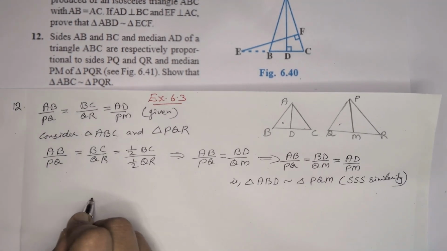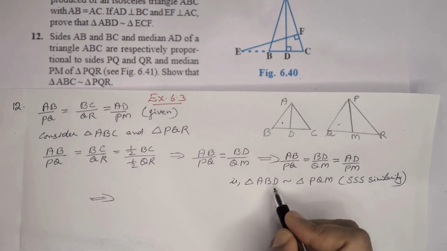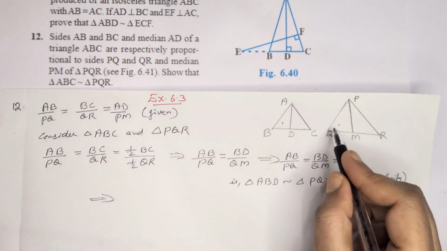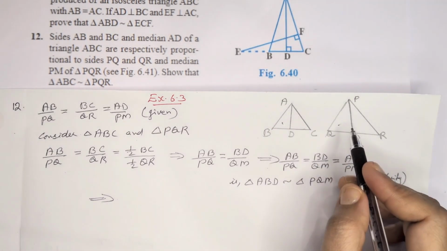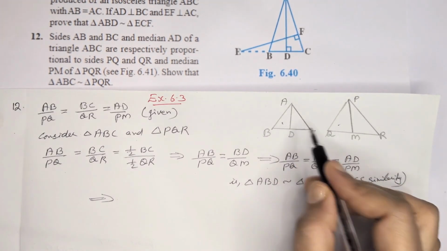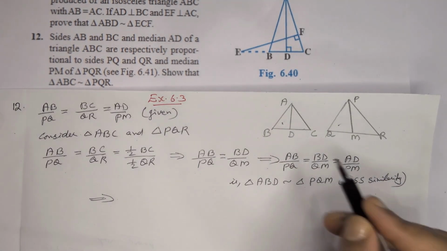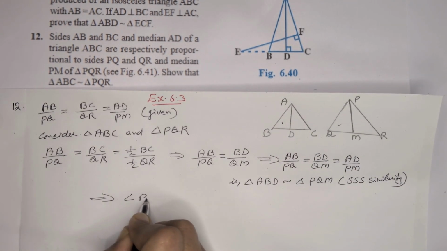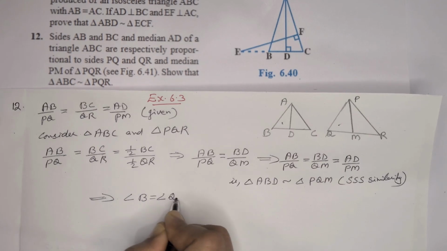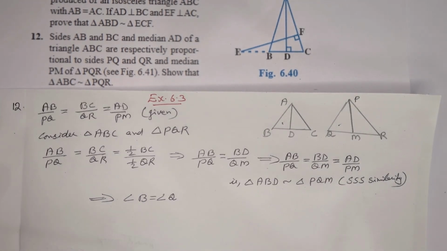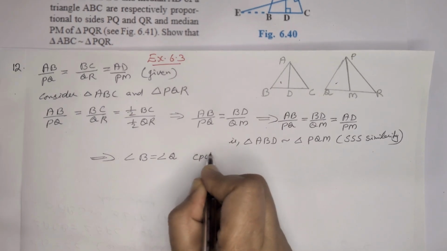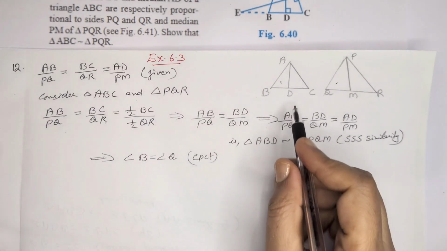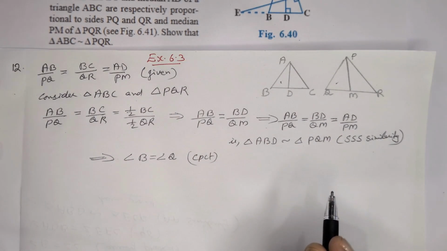From that, we can write angle B is equal to angle Q. If these two triangles are similar, then corresponding angles are equal. Angle B is equal to angle Q, by CPCT, corresponding angles are equal.